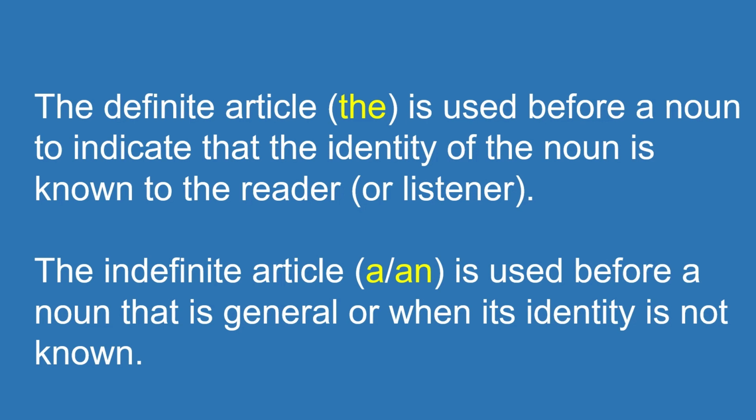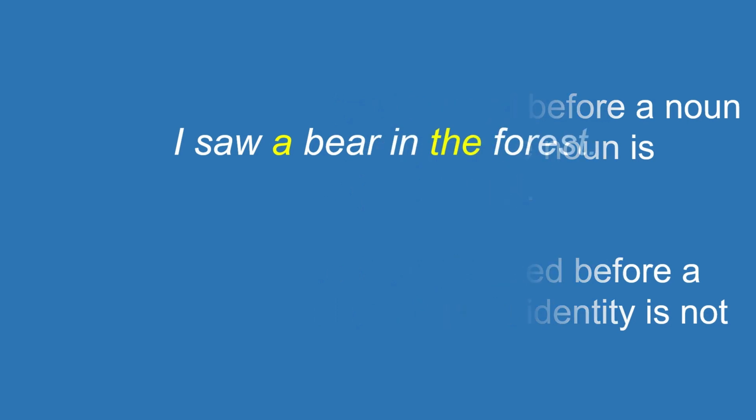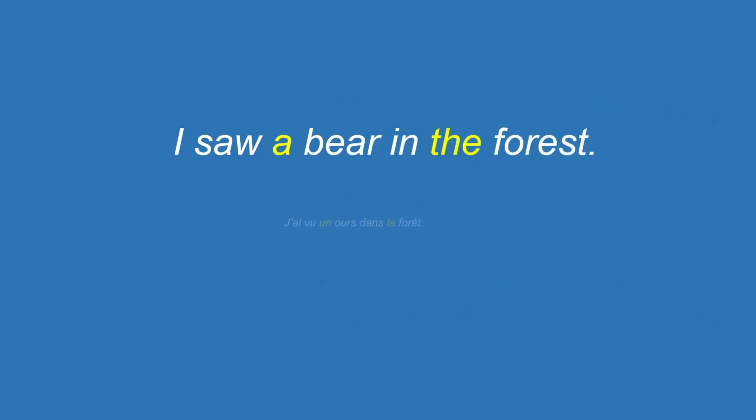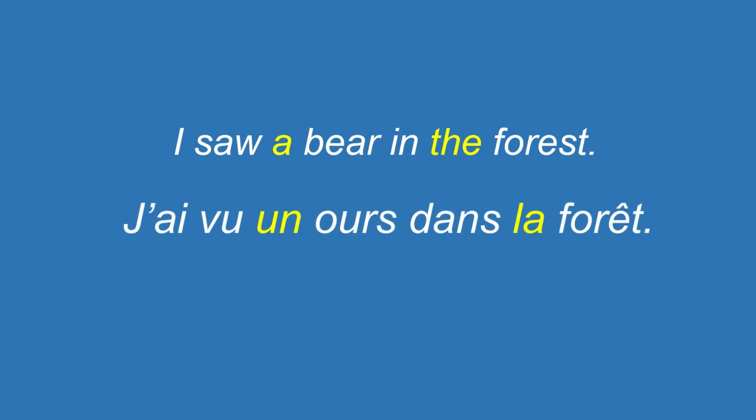Let's start with a quick reminder. The definite article is used before a noun to indicate that the identity of the noun is known to the reader. The indefinite article is used before a noun that is general or when its identity is not known. For example, I saw a bear in the forest. I saw a bear, just a bear, not a particular bear. But it is assumed that the forest we are talking about is known to the listener.